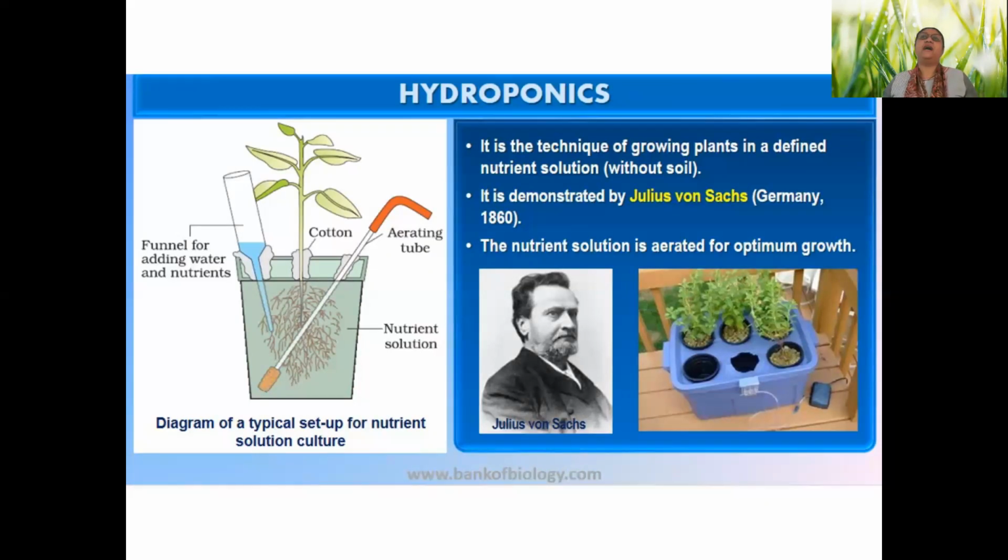So then why do plants require soil? So he thought and he understood, he started studying. Before him also many scientists found out that these are the minerals present in soil and these are requirements. What was his idea was,